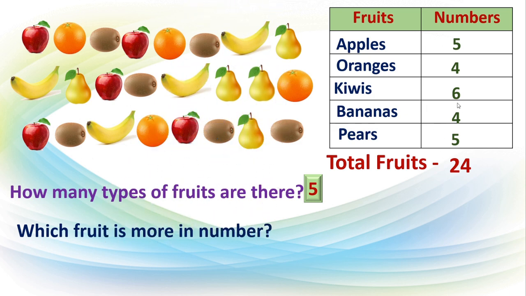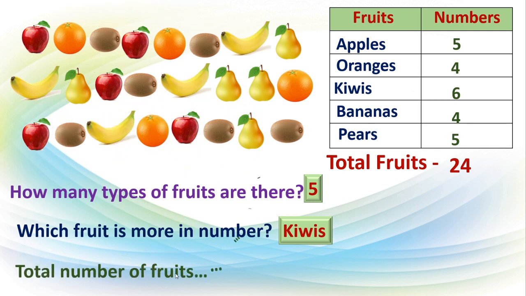Come on, see here. 6 is the biggest one. So 6 means here kiwis. Correct? Kiwis, 6 in number. So kiwis are more in number. Right? Next one. Total number of fruits. How many? Means altogether how many fruits are there? Here only we can get the answer, that is 24. Isn't it? Yes? Very good.